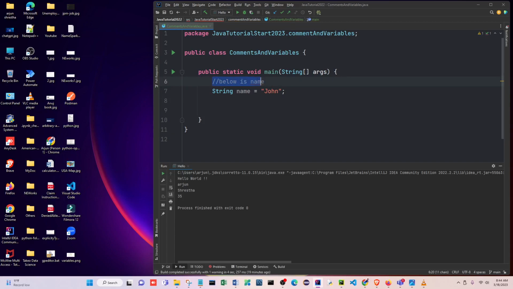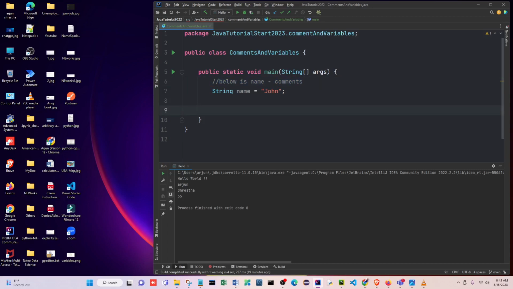So this is a comment. Right now we are commenting comments. This is a comment. This one is never run, or this one is never read by the compiler when the program is run. Okay, so that's why always use double slash for the comments. This one is ignored by the program when it's run. Okay, so this is a way.